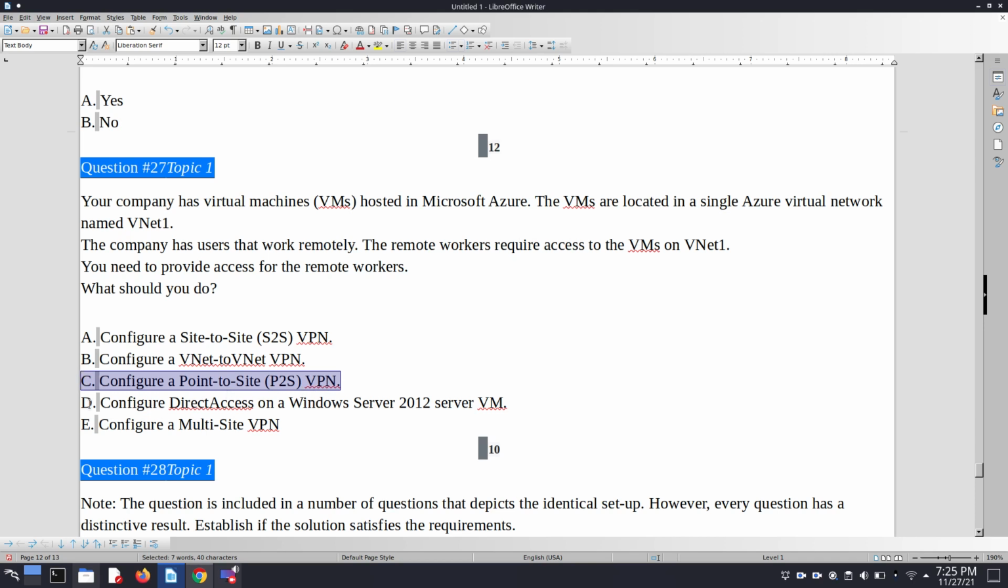Further we explore options D and E. Configure direct access on Windows Server to the server VM? No. Configure a multi-site VPN? It's no. So here we choose option number C.